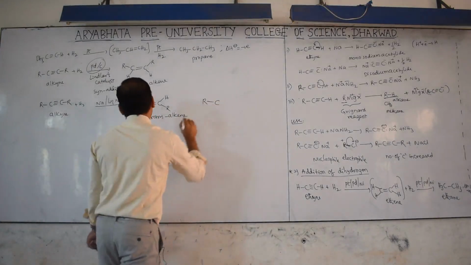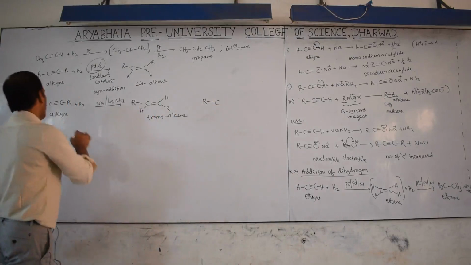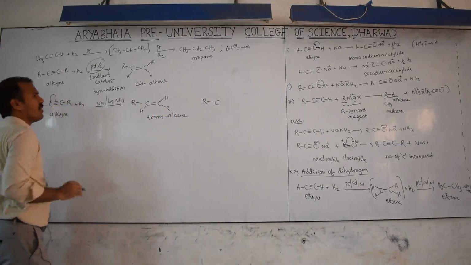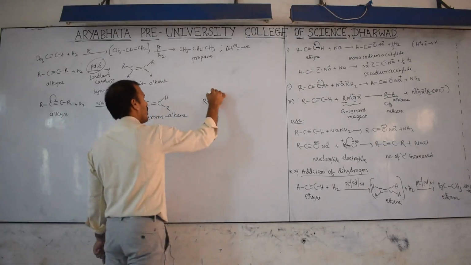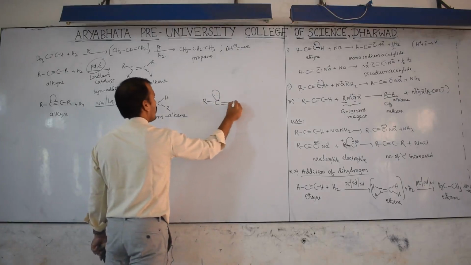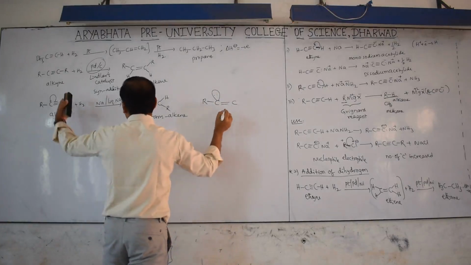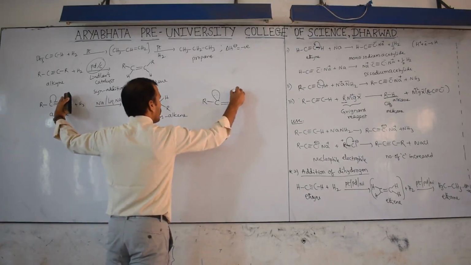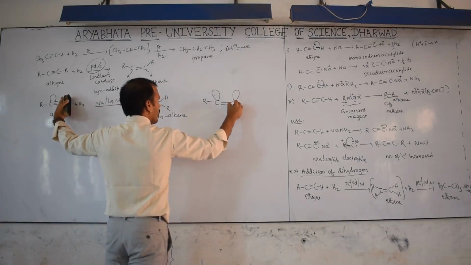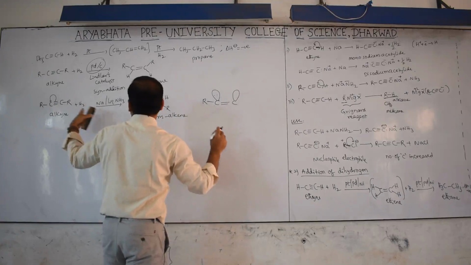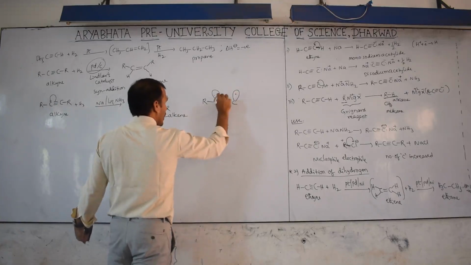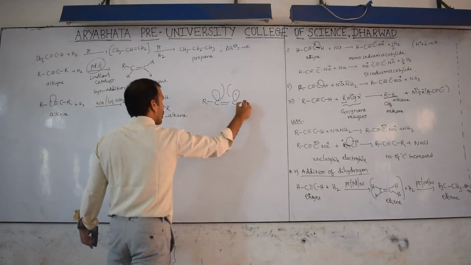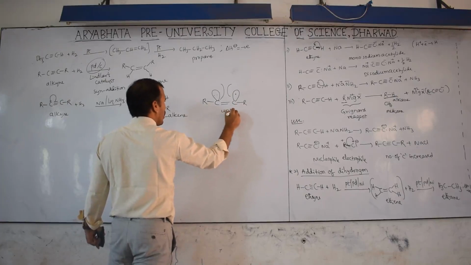R, C, if this triple bond moves here, then you will get a lone pair and double bond, and here one vacant orbital, because of the positive charge. If a vacant orbital is there, then sodium gives one electron, and this causes electron repulsion and is unstable.